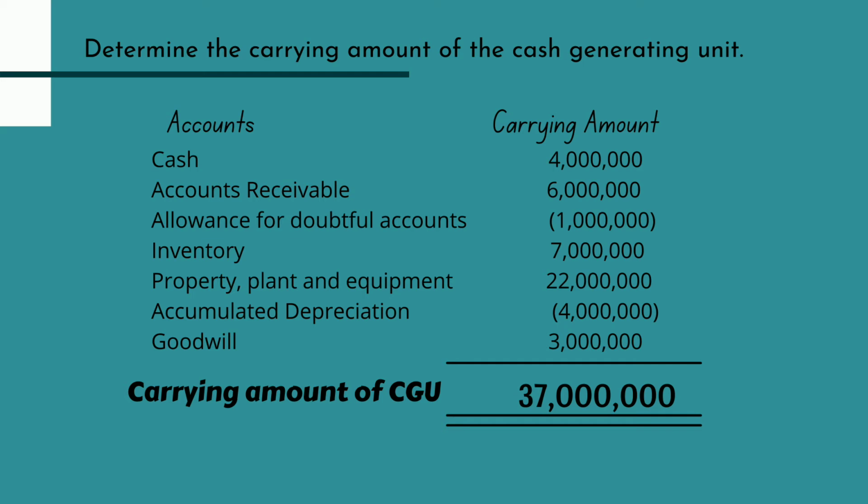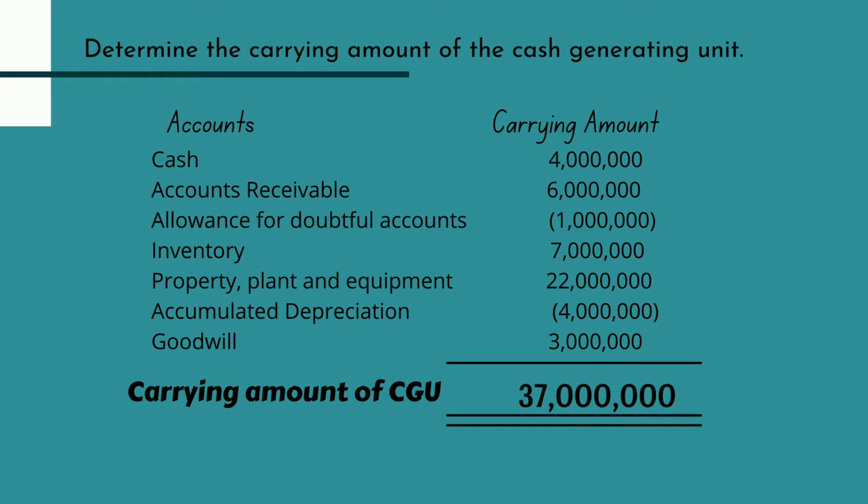Next is the inventory, which is 7 million. Our PPE, which is a total of 22 million, less 4 million for accumulated depreciation, and our goodwill, which is 3 million. Adding and subtracting these accounts, we came up with a total of 37 million, hence the carrying amount